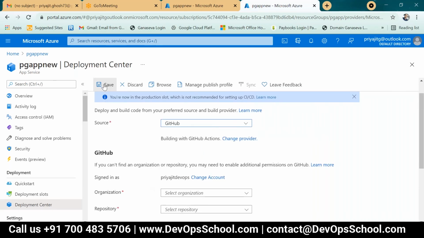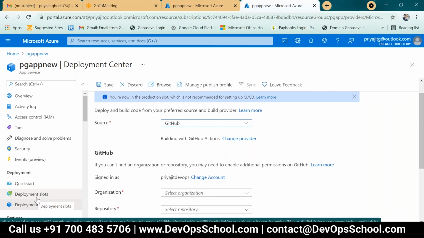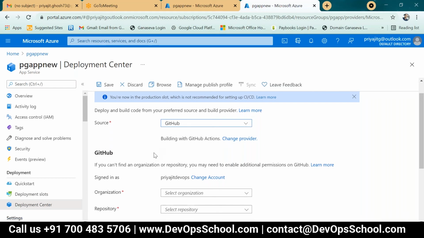After that, you can save this and then manage the publish profile. After that, save and deploy. And the deployment slots are there. One by one, you can deploy. Deployment slots are there, 1, 2, 3 for any slots. Slots are also available. That is priority-based slots, code-based priority slots.